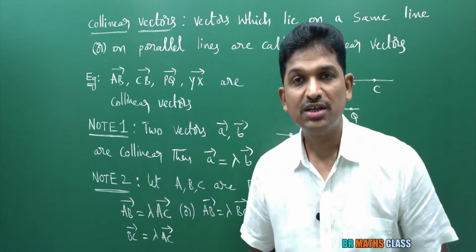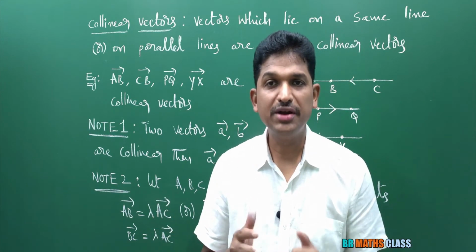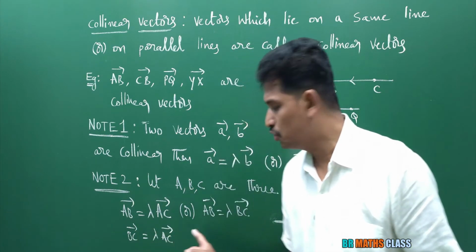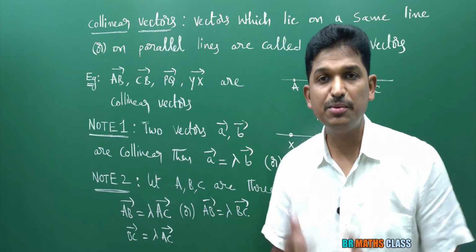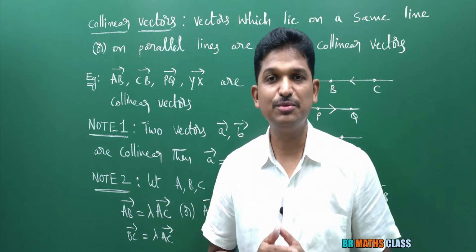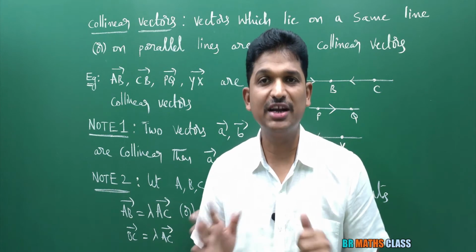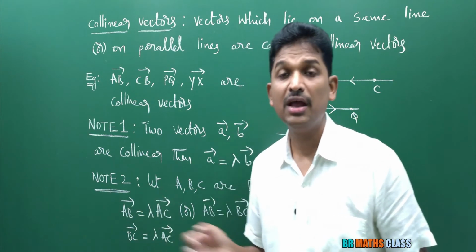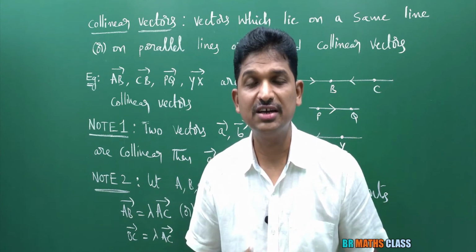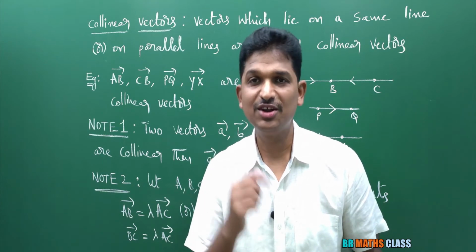Second note point is what? If you want to prove that 3 points are collinear, if you prove any one of these three things, AB bar equal to lambda times AC bar, or AB bar equal to lambda times BC bar, or AC bar equal to lambda times BC bar, if you prove any one of these, the main thing here being one vector is scalar multiplication of another vector, then I can say that those 3 points are collinear.